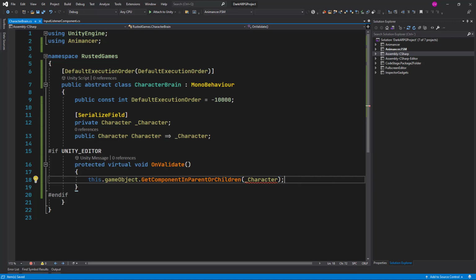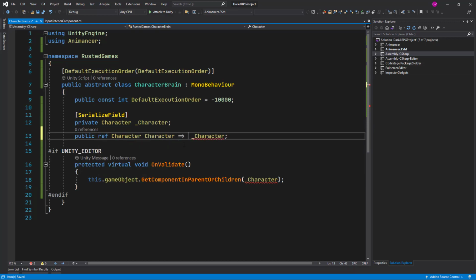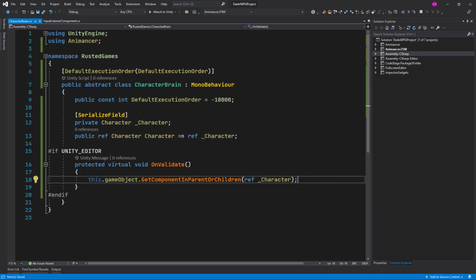And it is complaining because this extension method is expecting us to pass a reference. So let's change here in this public property, and let's change it to ref, like so, and add here the reference. Now it's working. So save the script, let it compile, and let's go back to Unity.